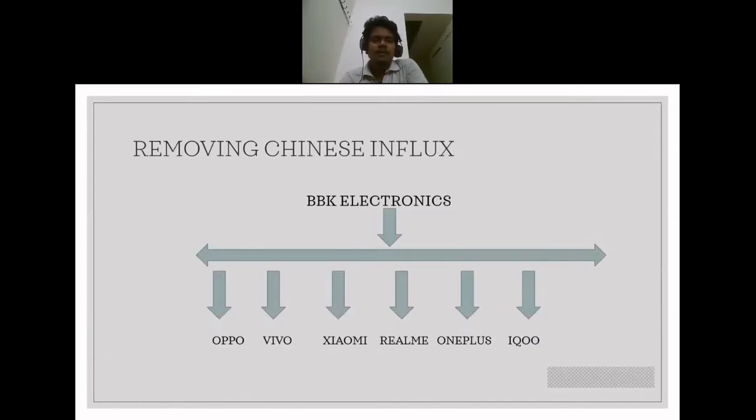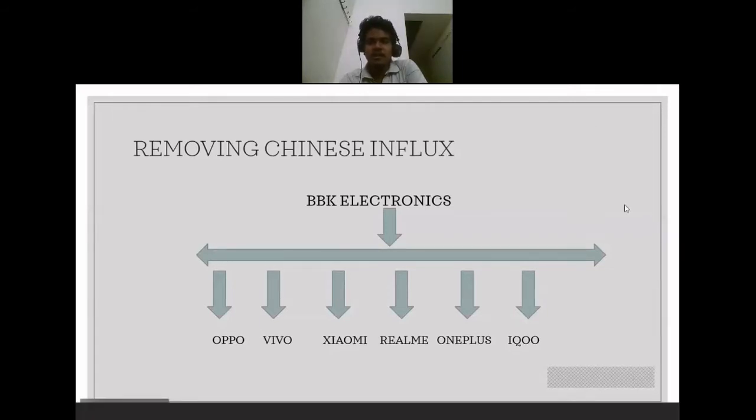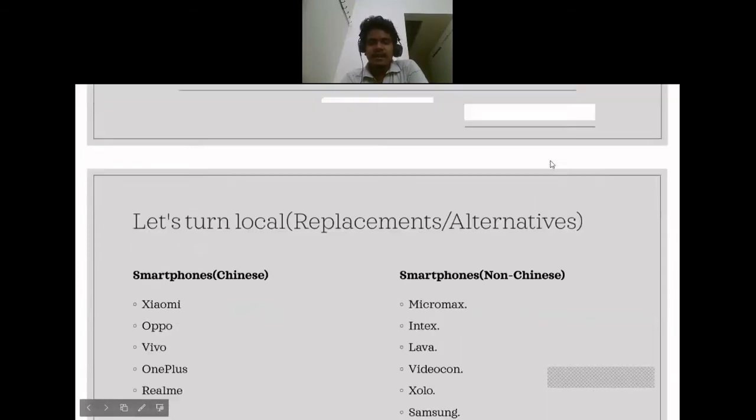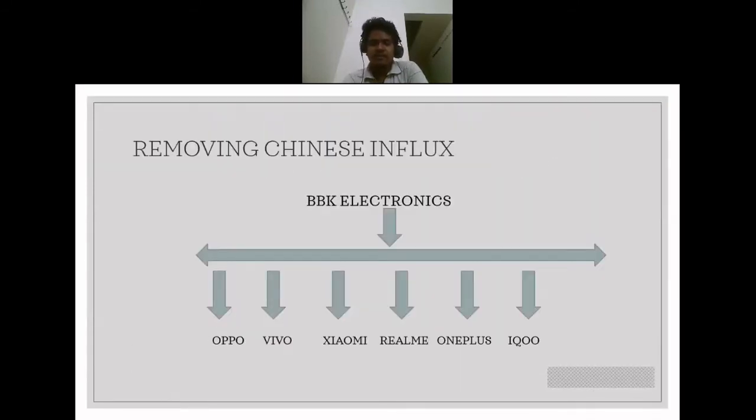Next up, we're going to discuss removing the Chinese influx. And what better way to start the discussion than talking about the smartphone market? It is no surprise to say that in India, 80% or 85% of the smartphone market is occupied by companies which are not really based out of India.